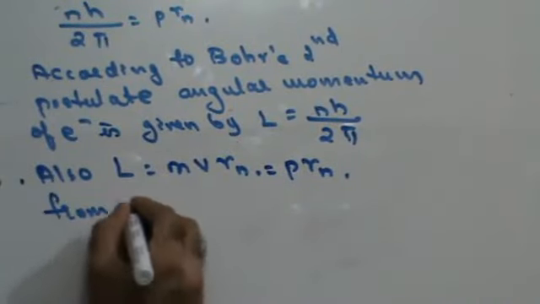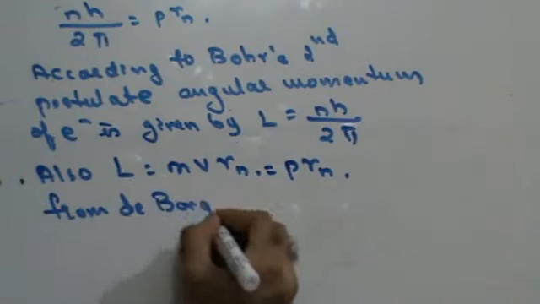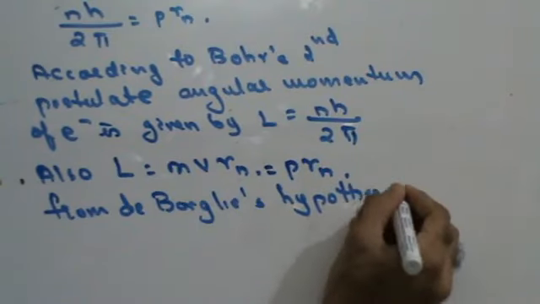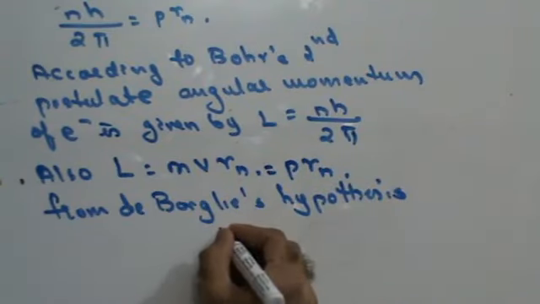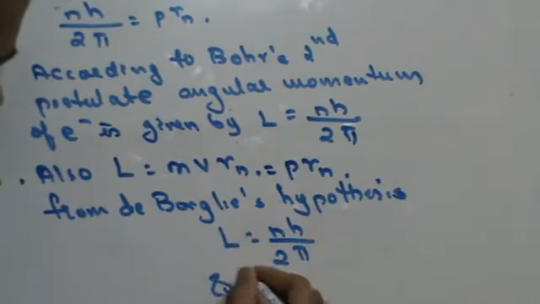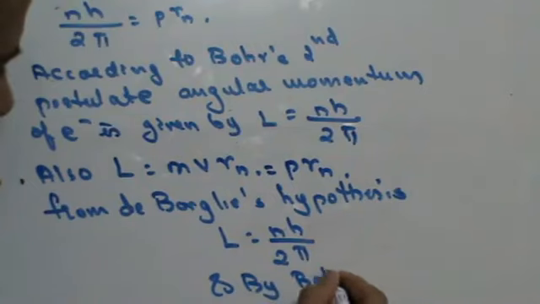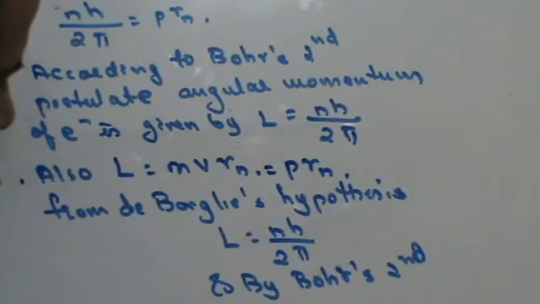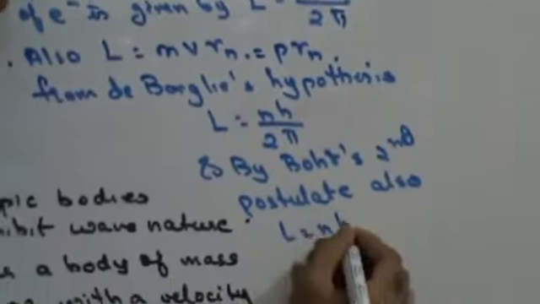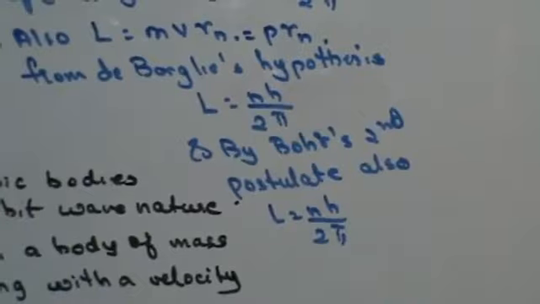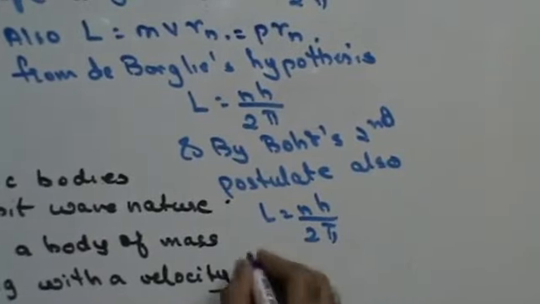If I apply de Broglie's hypothesis, I get L is equal to nh by 2 pi, and by Bohr's second postulate also L is equal to nh by 2 pi. Therefore I can say that de Broglie's hypothesis leads to Bohr's second postulate.